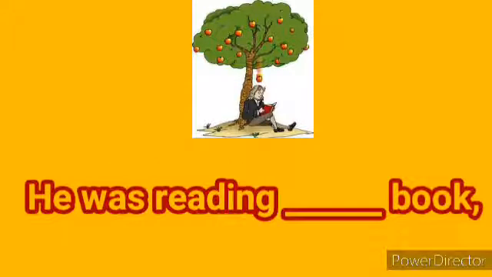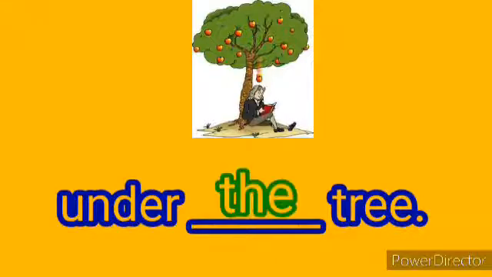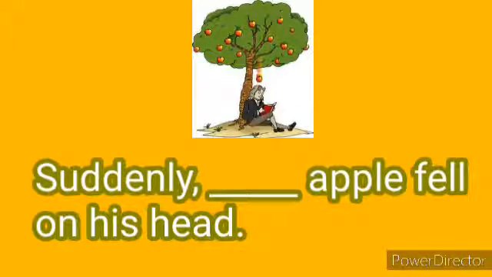He was reading dash book. Here we will use a, because the word book starts with a consonant sound. Under dash tree. Here again we will use the, because we are talking about a particular tree. Suddenly dash apple fell on his head. Here we will use an, because apple starts with a vowel sound.